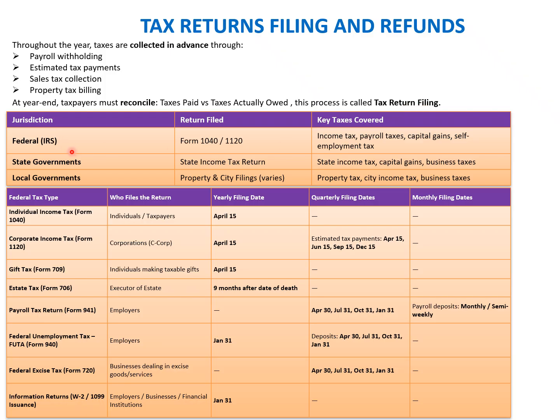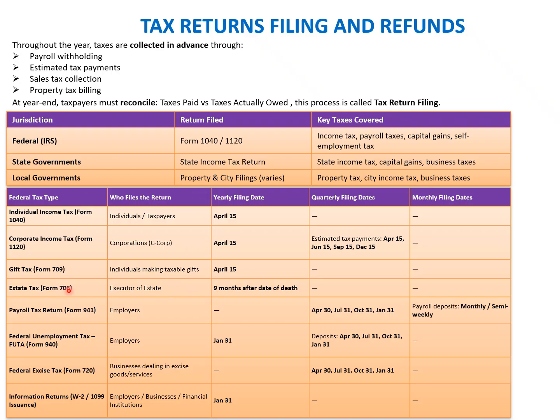So if you talk about the federal IRS, then return filing forms are form 1040 and 1120, and key taxes covered here are income tax, payroll taxes, capital gains, and self-employment tax. For state government, it is the state income tax return. State income tax, capital gains, and business taxes are covered in this return. For local government, property tax and city filing, and the property tax, city income tax, and business taxes are covered here.